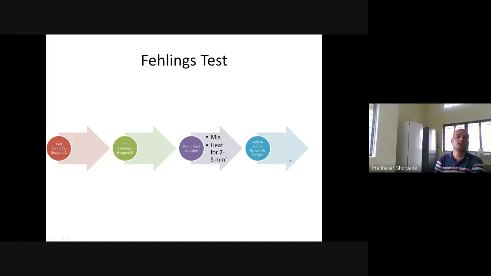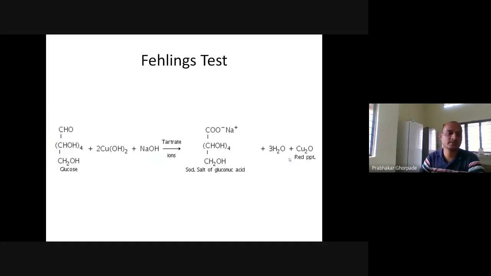If you observe a yellow or brownish red precipitate, it means this test is positive for this carbohydrate, right? So next comes the question: why do we observe yellow color or the brownish red precipitate? That question is answered by the principle of the test. So we have glucose here, copper hydroxide, Cu(OH)2, and sodium hydroxide.